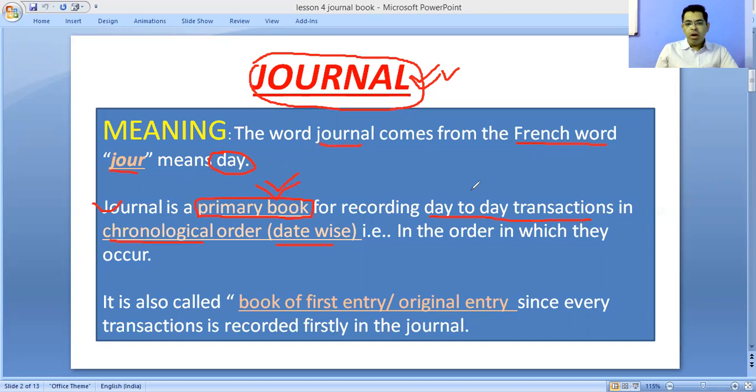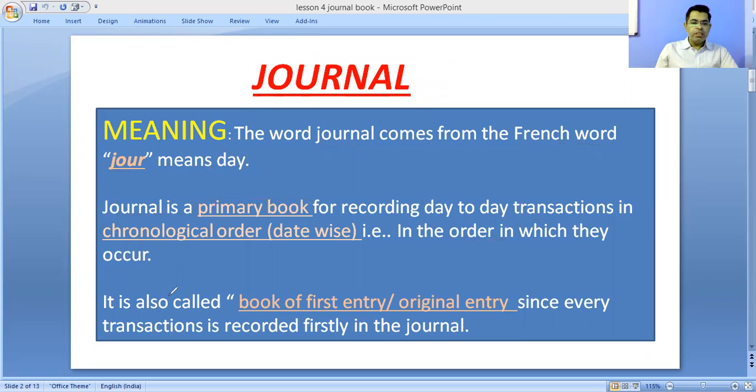All business transactions are recorded sequence-wise, date-wise, which is called chronological order. It means in the order in which they occur, the transactions are recorded according to that sequence.